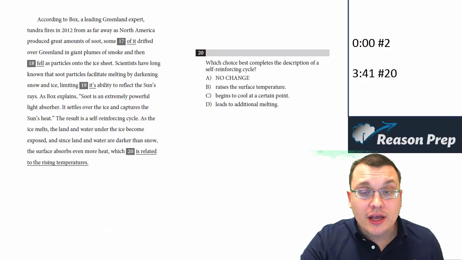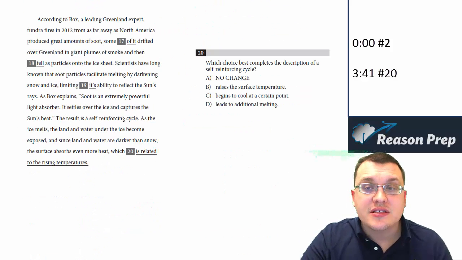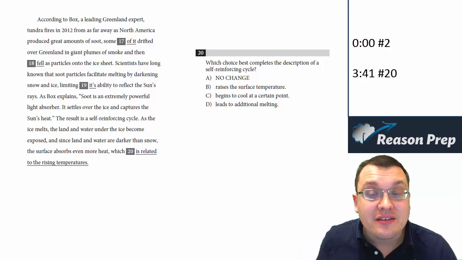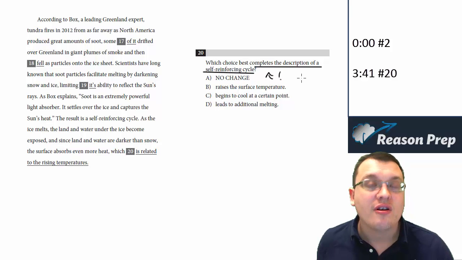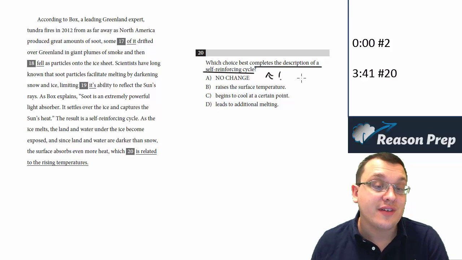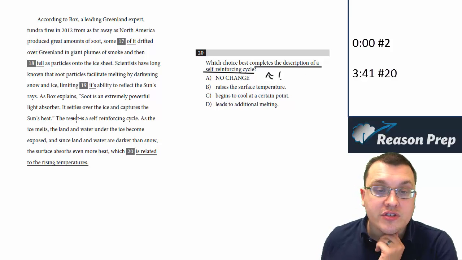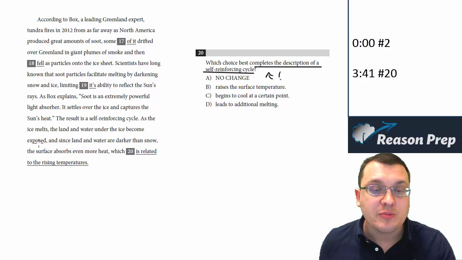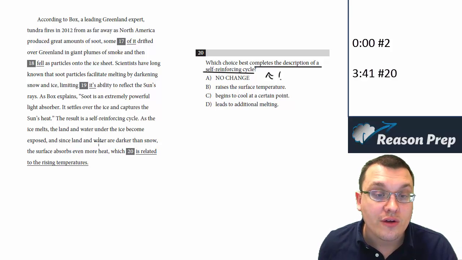Let's check number 20. Which choice best completes the description of a self-reinforcing cycle? So we want to add a detail, and remember rule 3, pay close attention to the question, that completes the description of a self-reinforcing cycle. This is something we have to make sure that our choice does. The result is a self-reinforcing cycle. As the ice melts, the land and water under the ice become exposed, and since land and water are darker than snow, the surface absorbs even more heat, which is related to the rising temperatures.